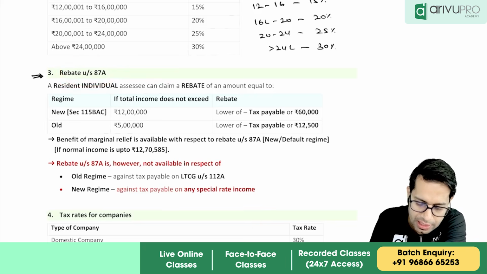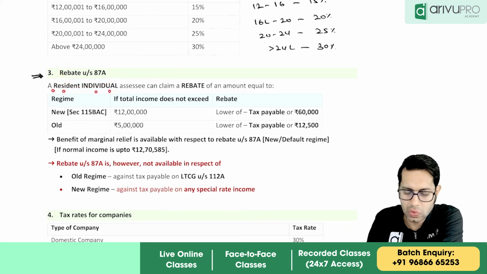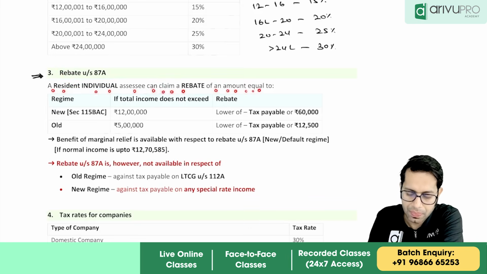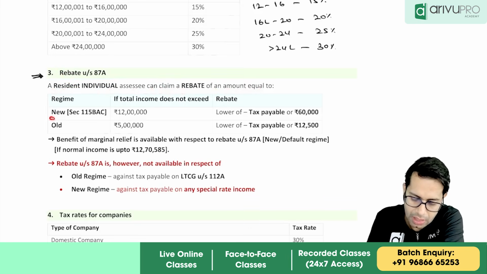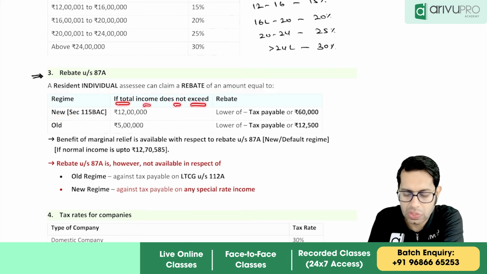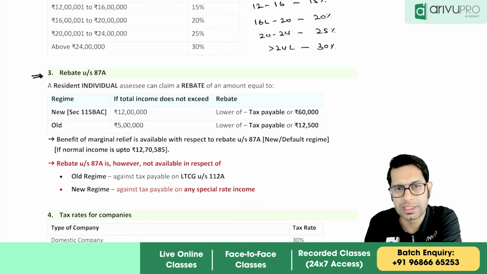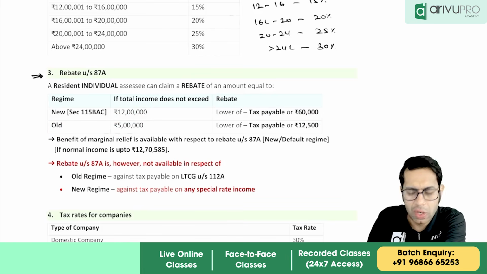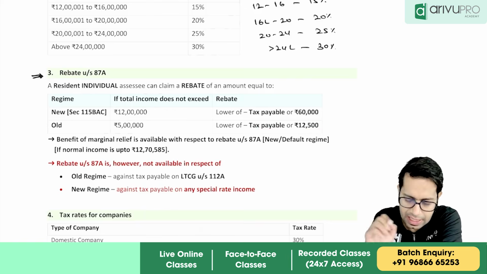So what is this point telling? A resident individual assessee can claim a rebate of an amount equal to, in the new regime, when can you claim rebate, sir? If the total income does not exceed 12 lakhs, and under the old regime you can claim rebate if the total income is not exceeding 5 lakhs. Rebate is the lower of tax payable or 60,000, whichever is less, whereas under the old regime it is tax payable by you or 12,500, whichever is less.